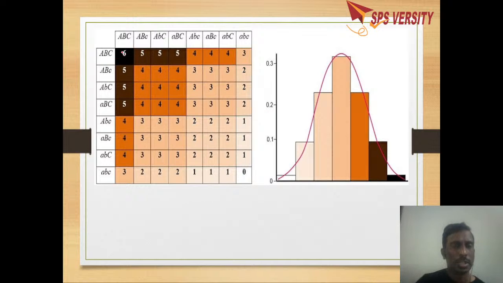As we move from dominant alleles gradually to recessive alleles, the color becomes gradually lighter. So these all are medium in color. This is dark, this is white, light, and the remaining all are medium in color.